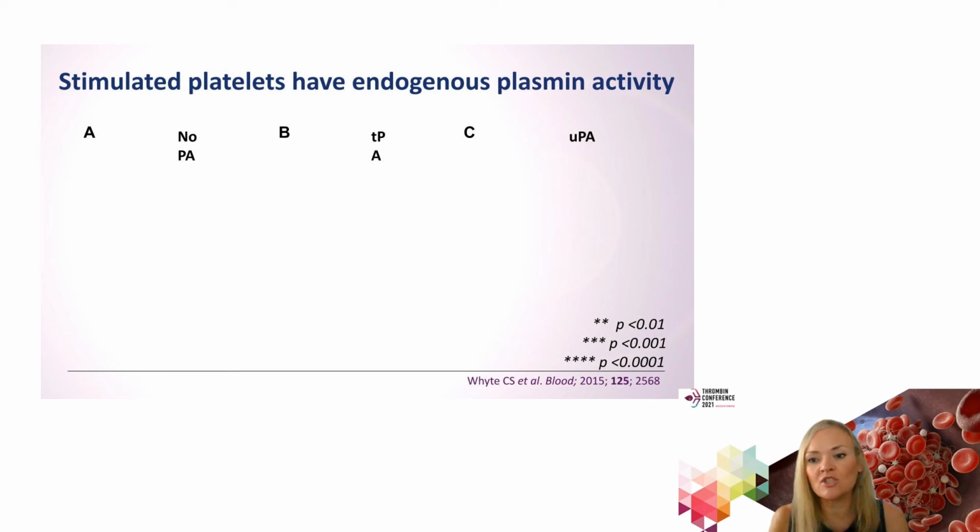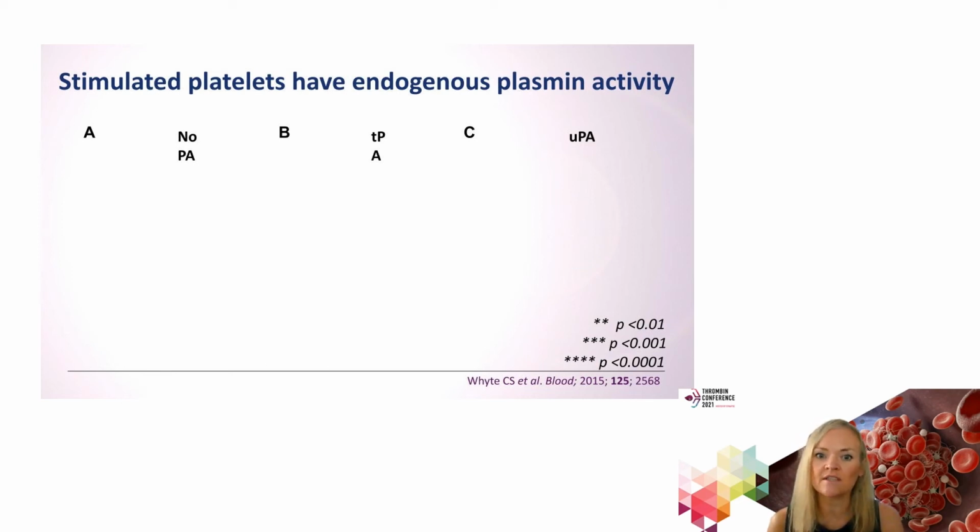What about, so the plasminogen's there on the platelet surface, can it be activated to functional plasmin? And indeed, yes, it can. So these are a set of fluorogenic assays that we performed on human platelets, and we looked at plasmin generation in the absence of any plasminogen activator. And when we stimulated platelets, we were able to see some generation of plasmin activity even in the absence of added TPA or UPA. And I should note at this point that hirudin was included to inhibit any interference of thrombin in this assay. However, this was obviously increased when we included the plasminogen activators TPA and UPA.